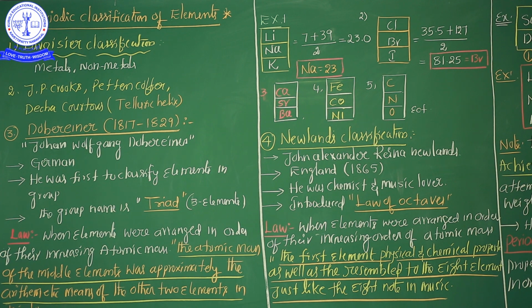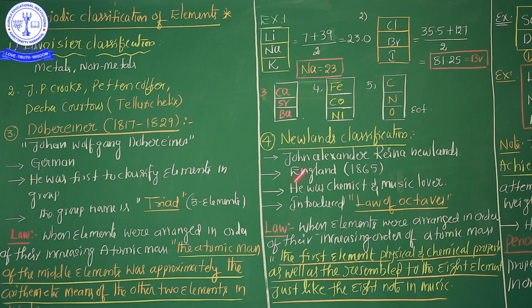That's why, right now my question, my dear students: which are the Dobereiner rejected triads? CNO is a rejected triad, as well as Fe Co Ni, iron, cobalt, nickel. These two are the rejected triads, and these 3 are the accepted triads. What are the accepted triads in the Dobereiner concept? Lithium, sodium, potassium; chlorine, bromine, iodine; and calcium, strontium, barium. But the rejected triads are Fe Co Ni, iron, cobalt, nickel, and carbon, nitrogen, and oxygen.